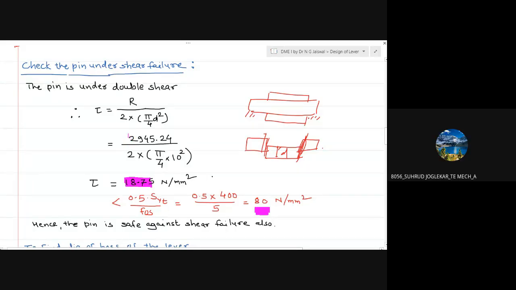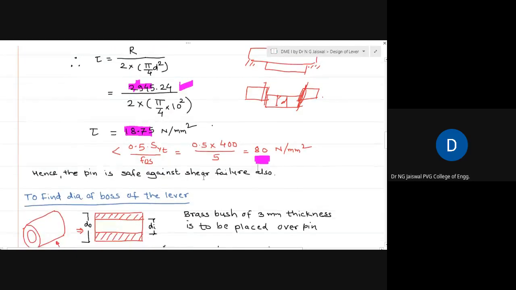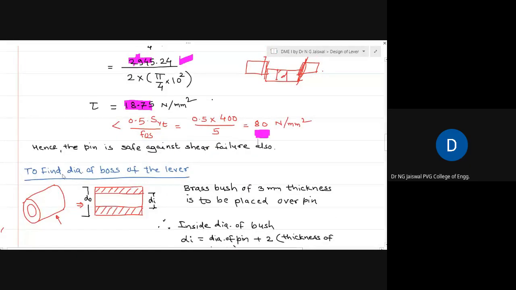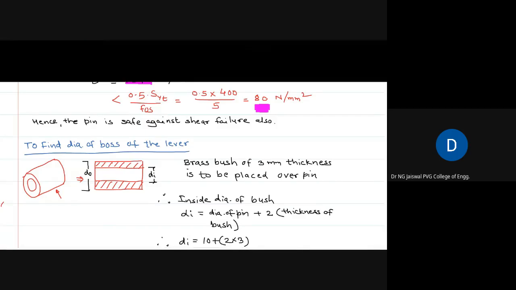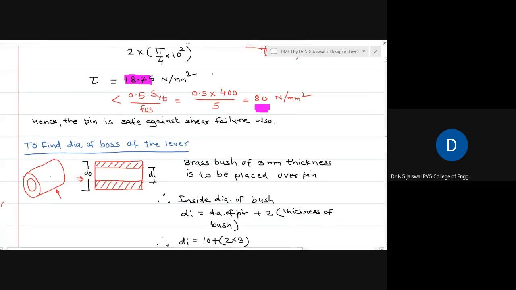If you consider that this is something wrong and you take the appropriate value, still you get safe because the range is very large. You know, this is 18.75 and this is 80 Newton per mm square. The range is very large, so it still becomes safe against the shear failure, right? Okay.